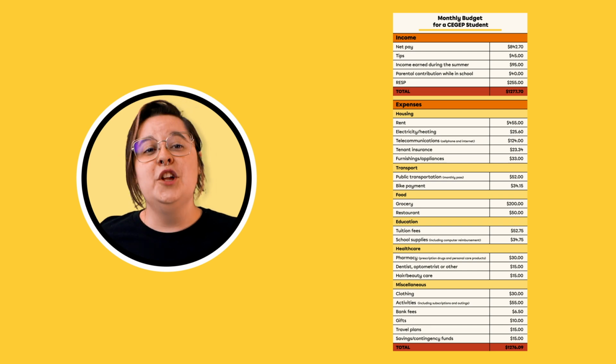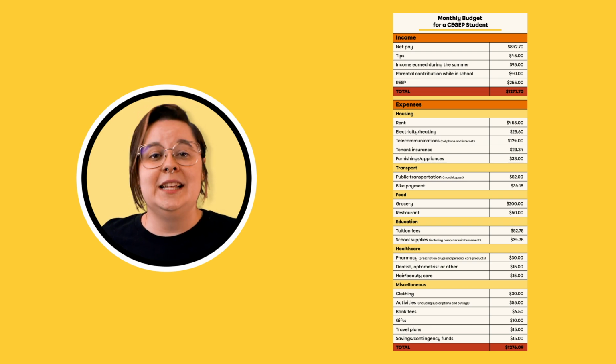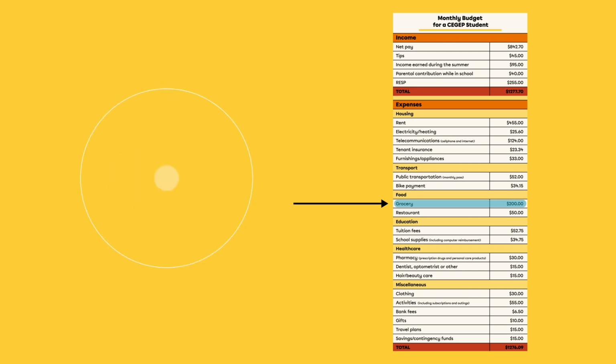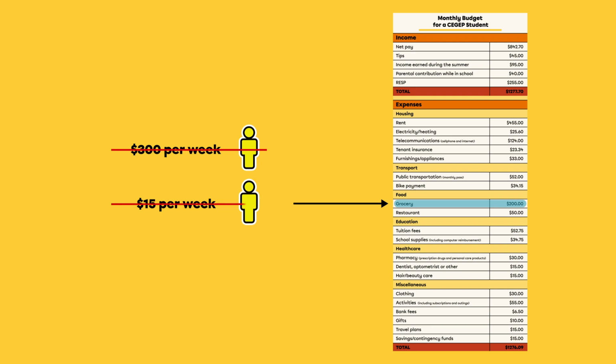For example, try to be as accurate as possible in estimating the cost of your groceries. $300 per week for one person is far too high. On the other hand, $15 a week is too low. Evaluate your needs and habits to find the right balance for your expenses, including the cost of groceries.